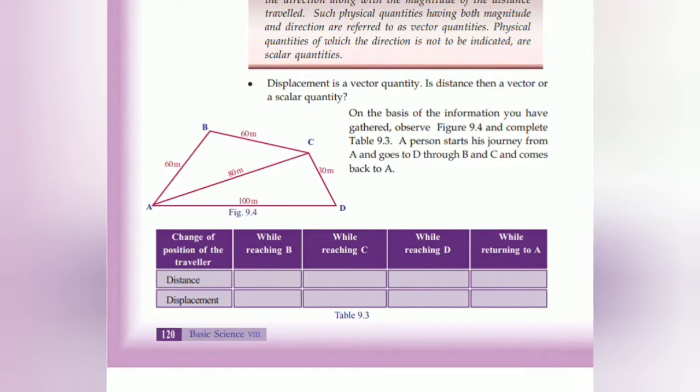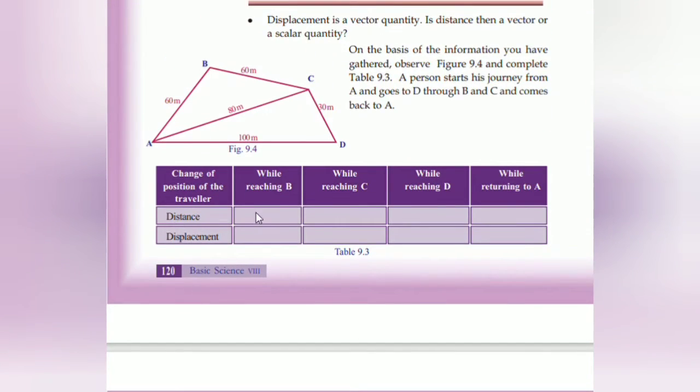അതിന് നമ്മൾ ഒരു picture, it is shown here. A person starts his journey from A and goes to D through B and C and comes back to A. So change of position of the traveler, ട്രാവൽ ചെയ്ത ദൂരമാണ് Distance. While reaching B, A യിൽ നിന്ന് B യിലേക്ക് reach ചെയ്യാൻ എത്ര ഡിസ്റ്റൻസ് ട്രാവൽ ചെയ്യണം? 60 meter he has to travel. While reaching C, first he has to reach B, then C. അപ്പോൾ A to B 60 meter, then B to C 60 meter. So total of 120 meter.